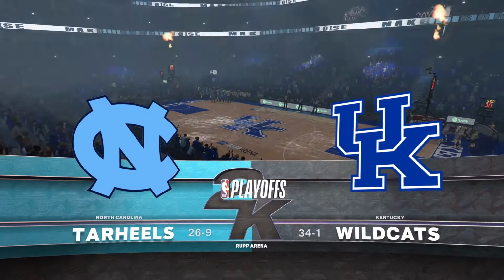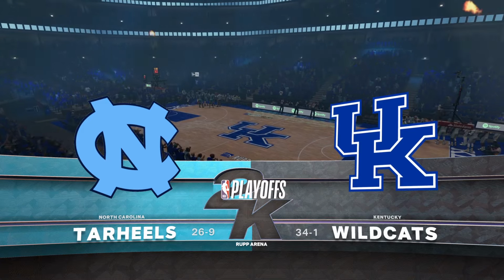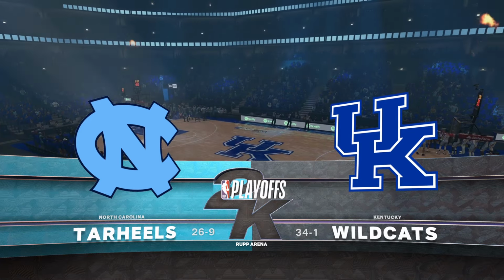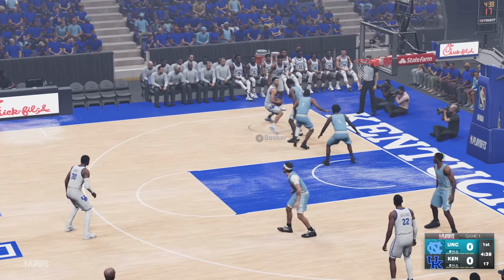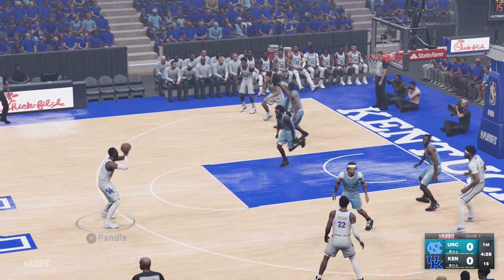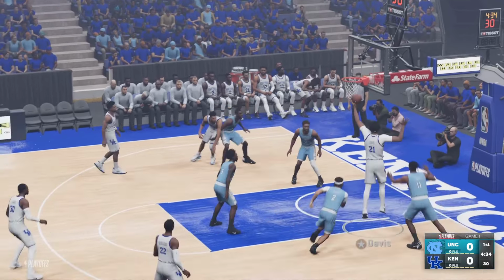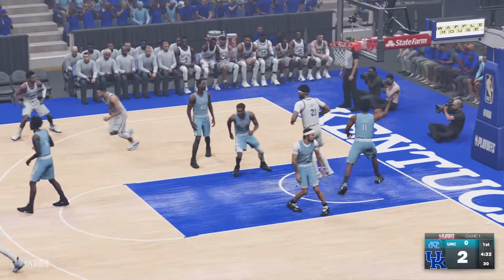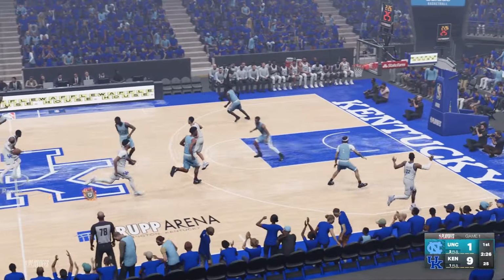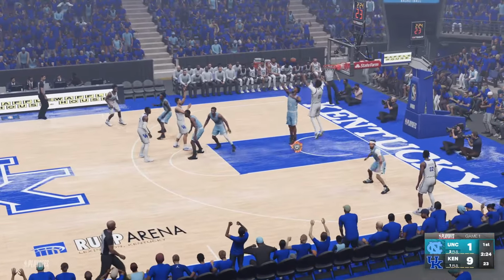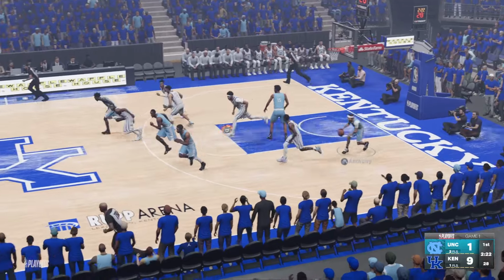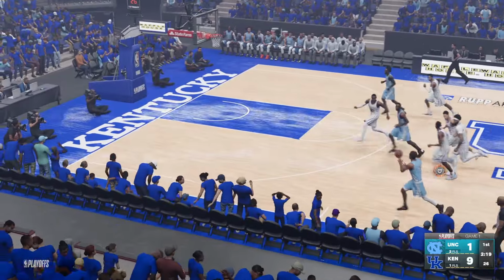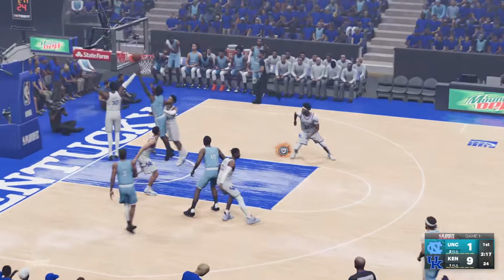Now, we go to our other Final Four game. The North Carolina Tar Heels square off against the Kentucky Wildcats. The one-loss Kentucky Wildcats have been on a roll. Julius Randle goes for 3, the miss, but Anthony Davis is there to dunk it right back in. Following possession, Kentucky going for the oop, overshoots Anthony Davis, and North Carolina is going to take that turnover and go coast to coast for the layup.